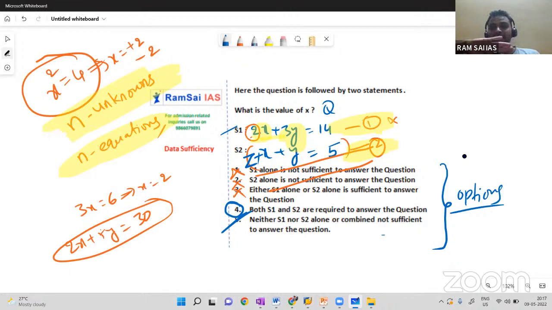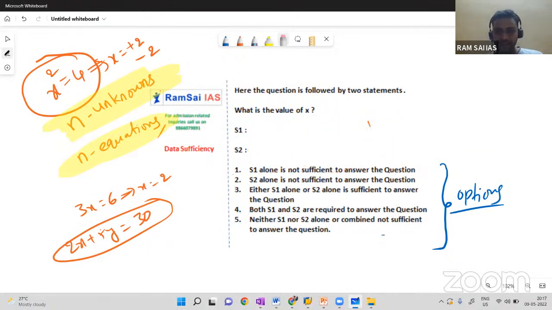Close the second statement and try to get the answer from statement 1 alone, and then close statement 1 and try to get the answer from statement 2 alone. But in a few cases, I'm going to erase the two statements and give you a few logical points. Remember this: in very rare cases, you will get this kind of statements.